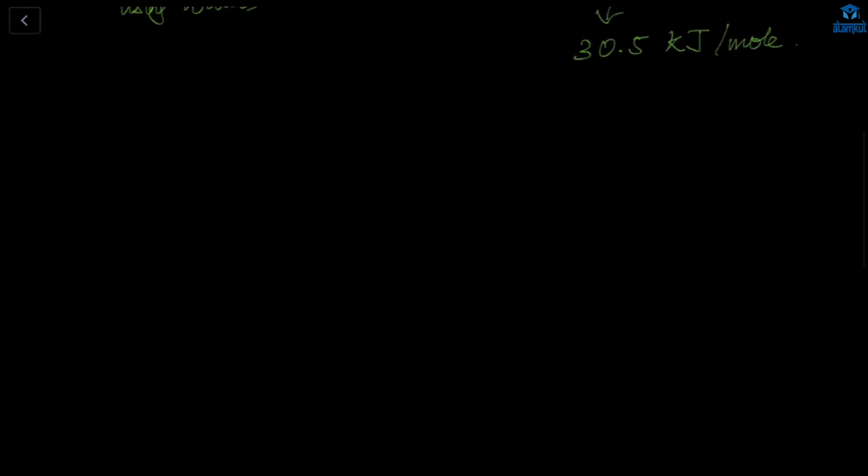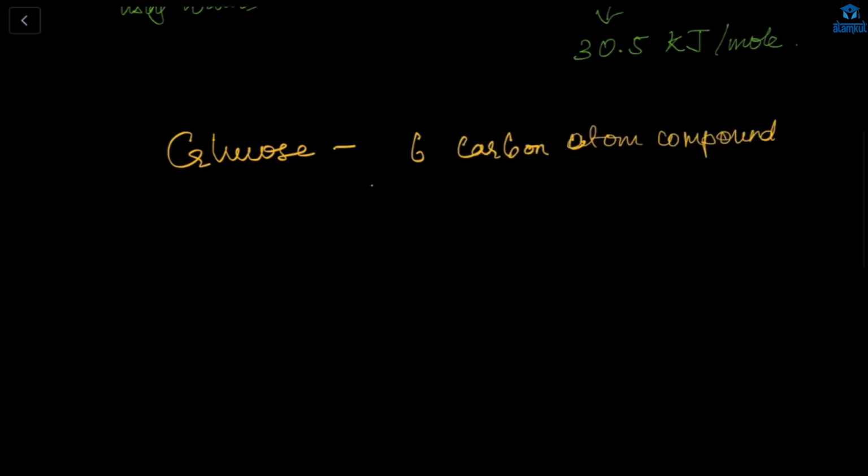So we have to know certain things before looking into respiration. First is glucose. How many carbons does this glucose have? It is a 6 carbon compound. The formula is C6H12O6. It is the simple food which is oxidized in the cells of organisms during respiration.